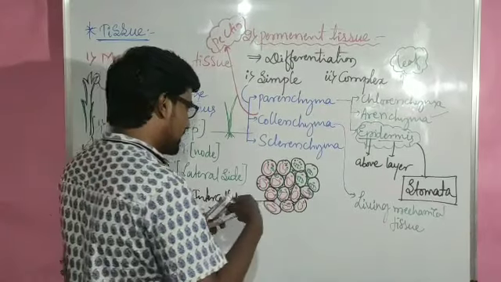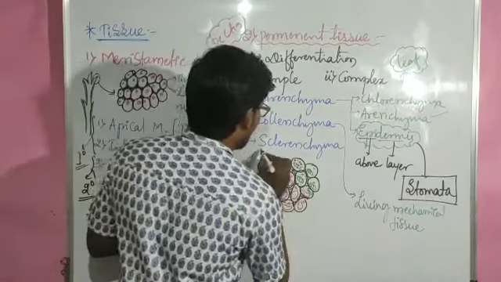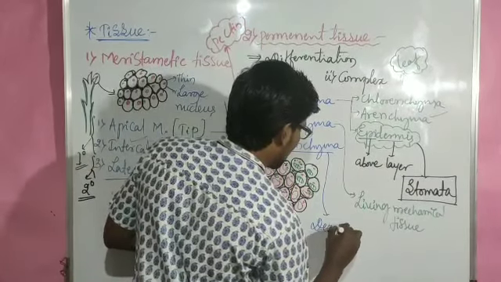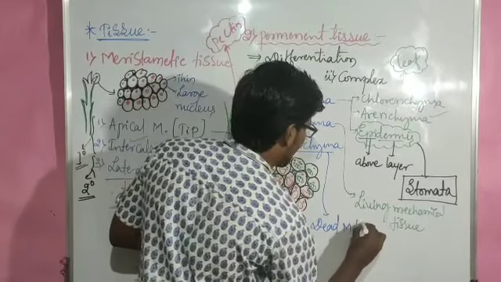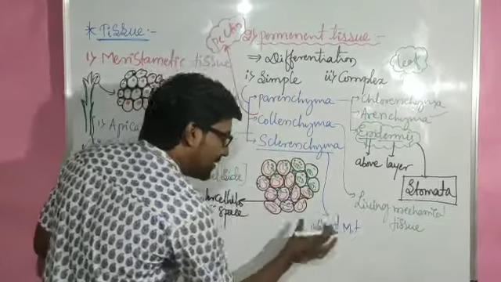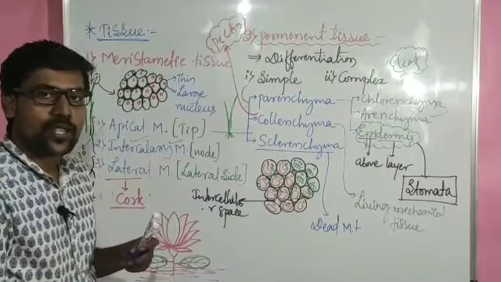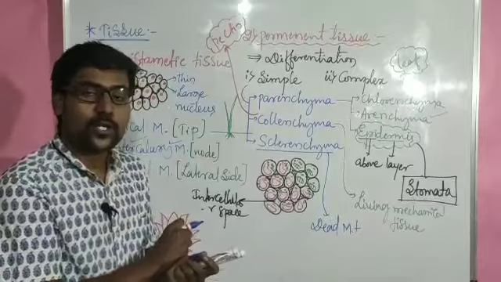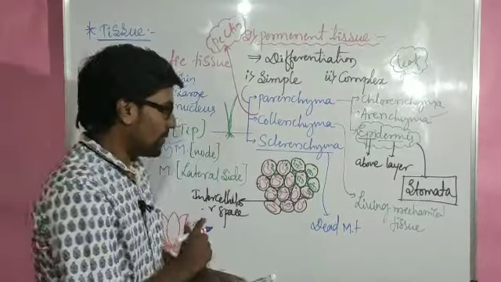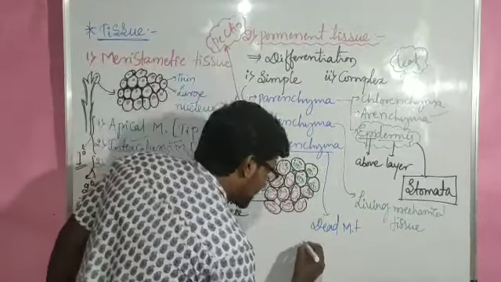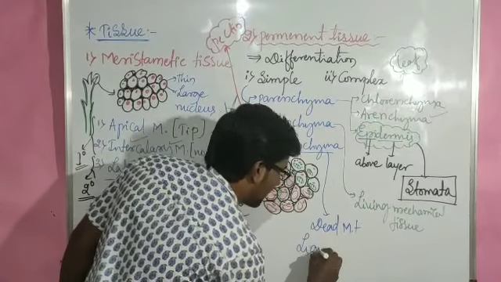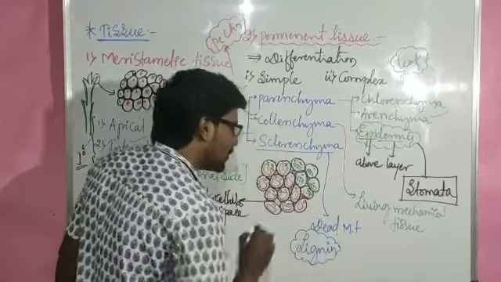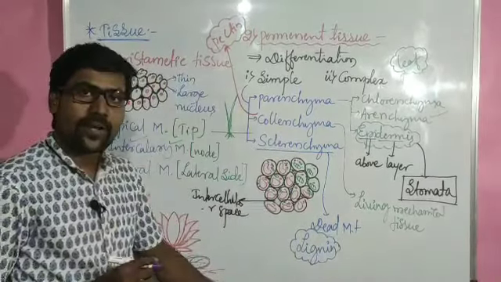And lastly, this is sclerenchyma. Sclerenchyma is the dead mechanical tissue. Collenchyma is a living mechanical tissue and this is a dead mechanical tissue. So compared to collenchyma, these are hard cells and they are present in hard parts of the plant body. Sclerenchyma is dead because of the deposition of lignin. When the lignin gets deposited, that part will be dead.